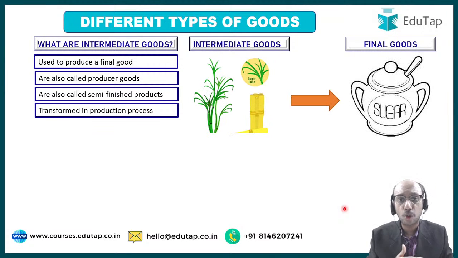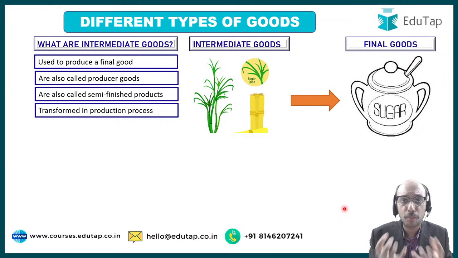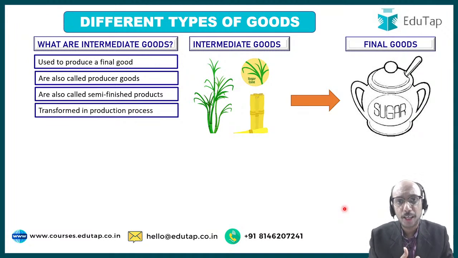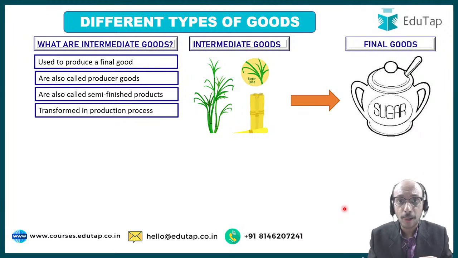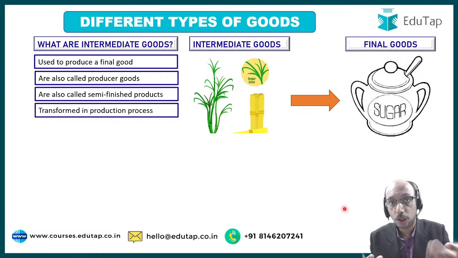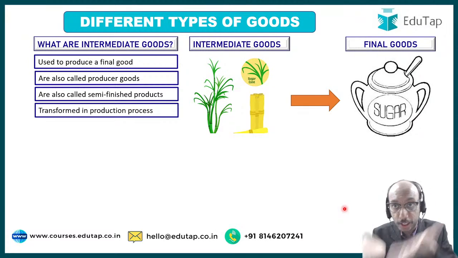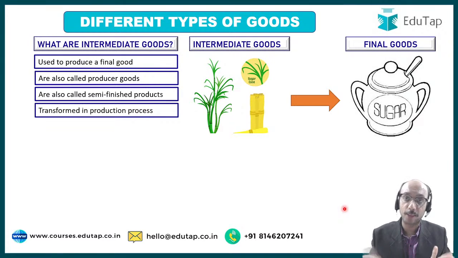The sugar sitting in your home, how is that sugar made, or what is used to make that sugar? What is the raw material or intermediate good which is used to make sugar? Sugar cane. Right? So let us say that somebody at your home wants to cook gajar ka halwa, maybe because we are sitting in winter season, right? So if you want to cook gajar ka halwa, you need sugar, right? For sweetness. You cannot use sugar cane for sweetness, for crying out loud. So your need for sweetness in gajar ka halwa can be fulfilled using sugar and not sugar cane. So sugar cane needs to be converted into sugar so that your needs can be fulfilled. So what is the final good? Your final good becomes your sugar.